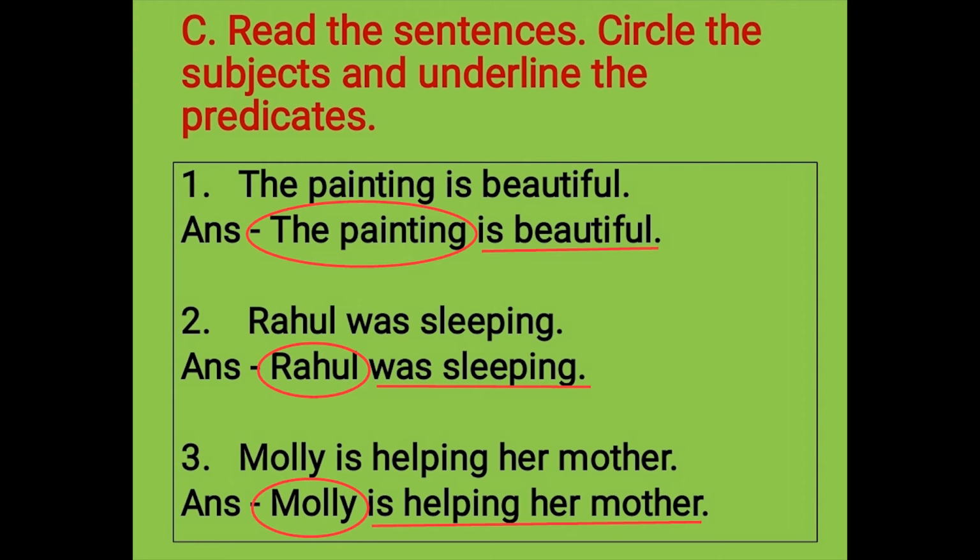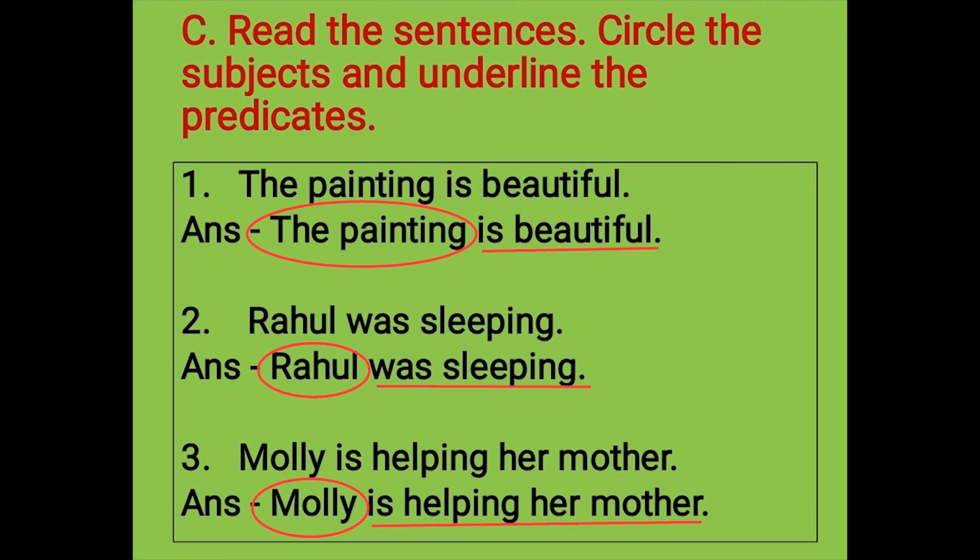Number 1: the painting is beautiful. So, first we need to check about what we are talking. Here we are talking about the painting, and the painting is a thing. So the painting is the subject and we have circled the subject, and what we say about that subject, that is the predicate. So we have underlined is beautiful.